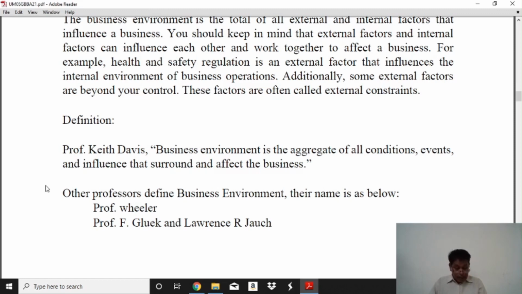Although there are many factors, the most important sectors are socio-economic, technology, supplier, competitor, and government. And Professor Wheeler's definition: the business environment is the total of all things external to business firms and industries which affect their organization and operation. These are the authors' definitions.